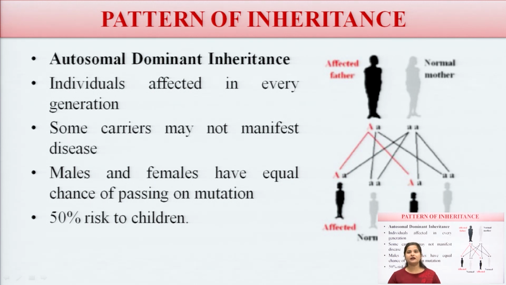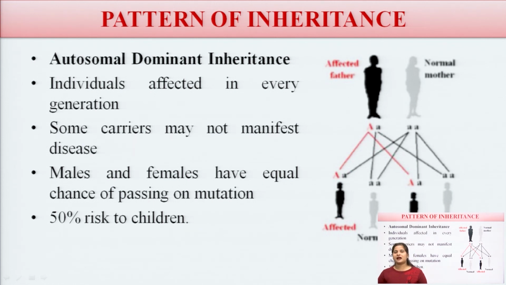Okay. So, the first is the autosomal dominant inheritance. Okay. So, an individual is affected in every generation. If the person is suffering from the autosomal dominant inheritance, then each generation suffers from this kind of inheritance, and some carriers may not manifest the disease.